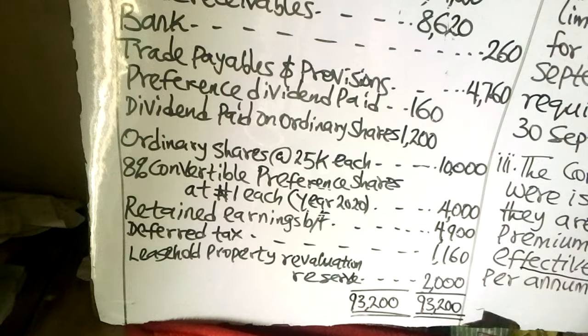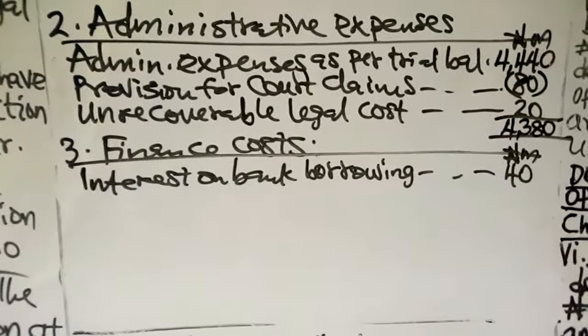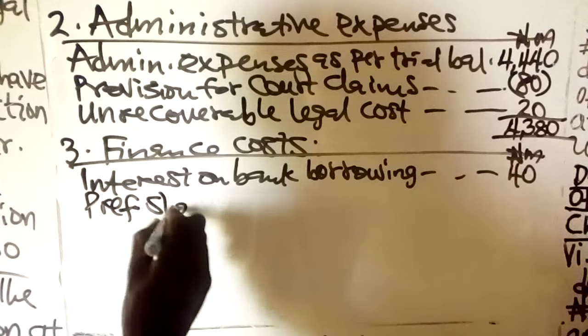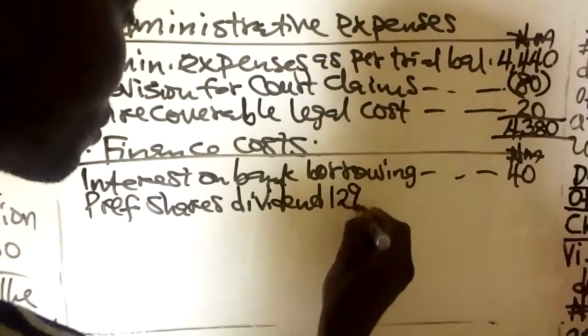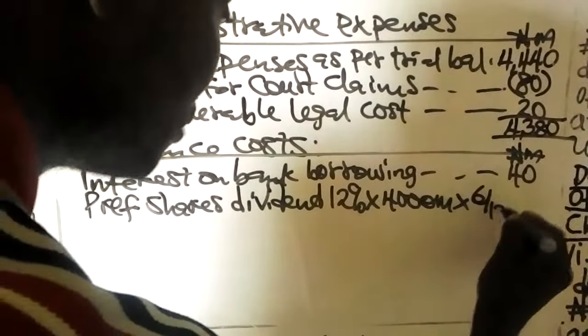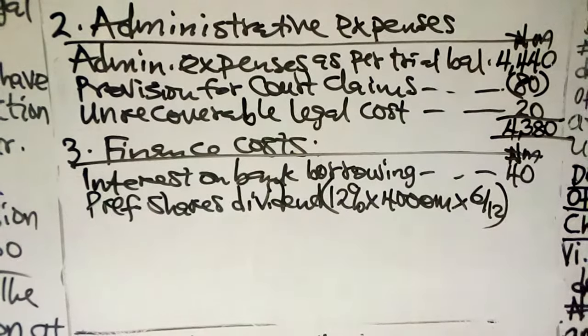So, any redeemable preference shares is a debt instrument. So 12% of 4,000, that will be the finance cost, the preference shares dividend. So our finance costs now include the preference shares dividend, which is 12% of 4,000.